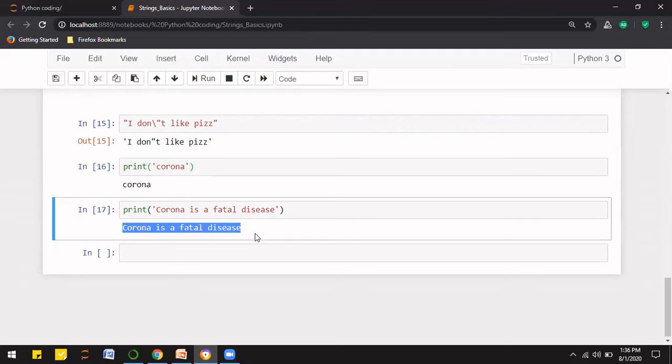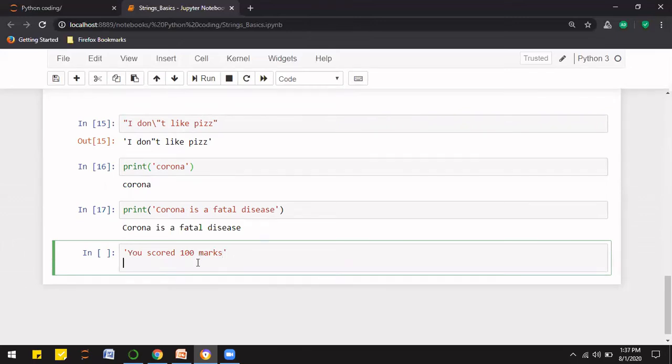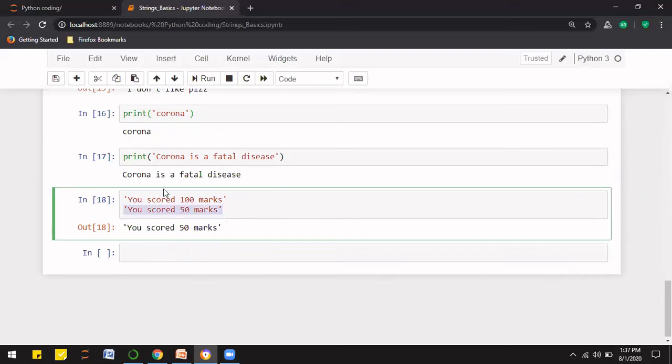Now there is one more case that I need to discuss with you. Let's say I write, you scored 500 marks, and in the next line I copy this and write the same statement with different marks. When I try to see the output, you must be thinking that it will give me two different statements. But let's see the output. The output is that the second string has been updated over the first.